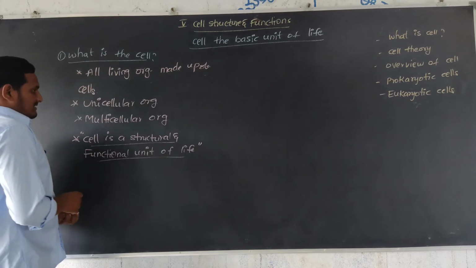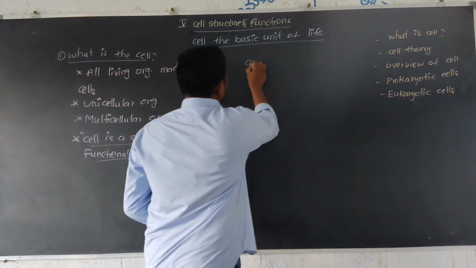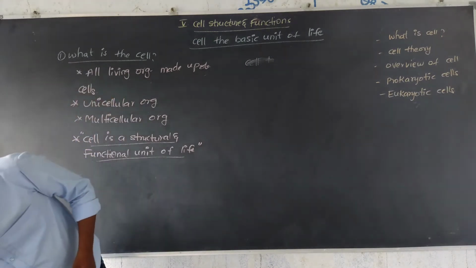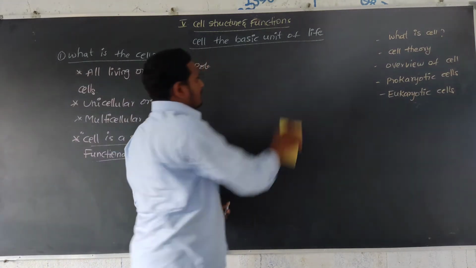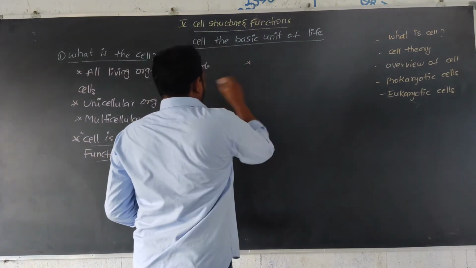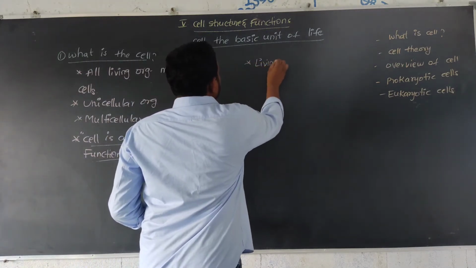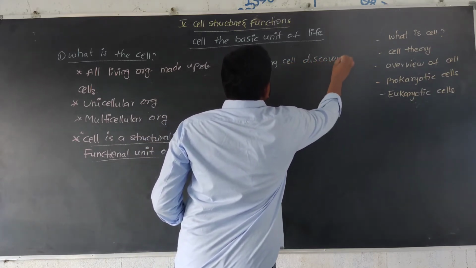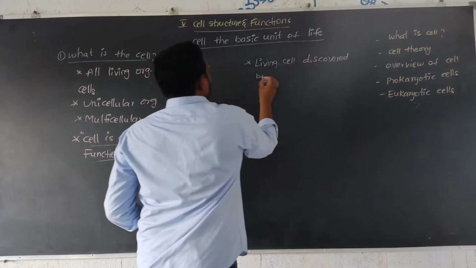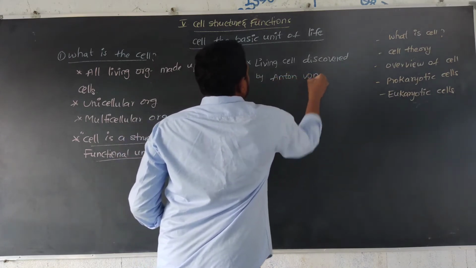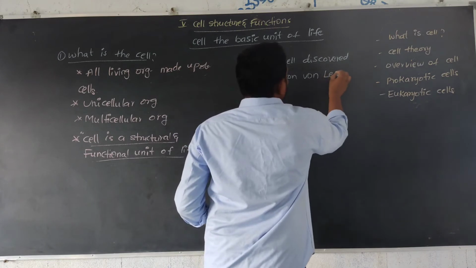Next, cell theory. Before that, the living cell was first discovered by Anton von Leeuwenhoek.